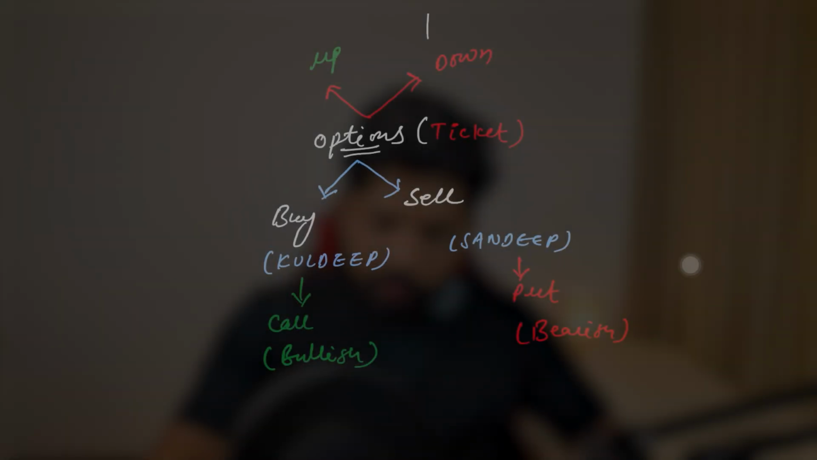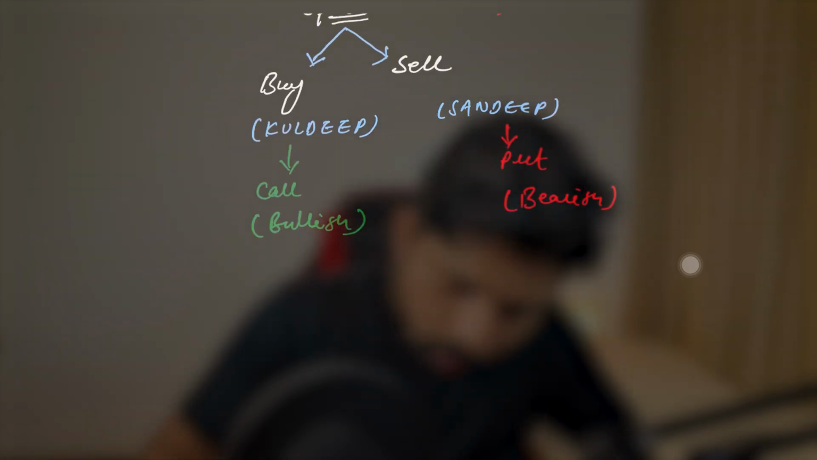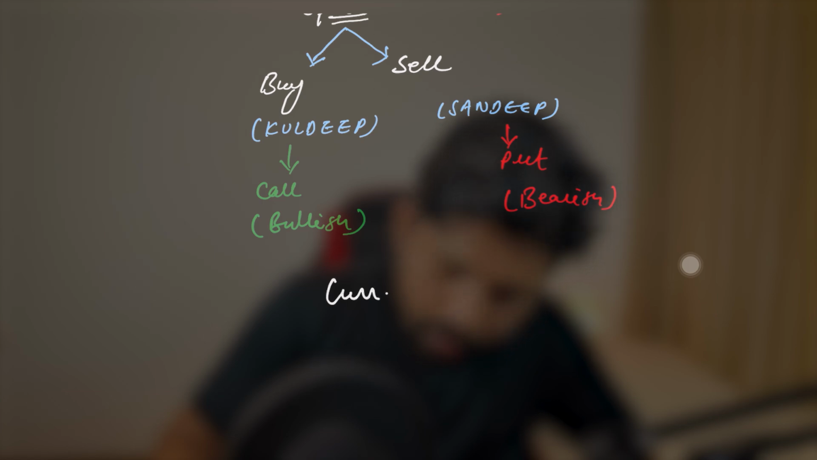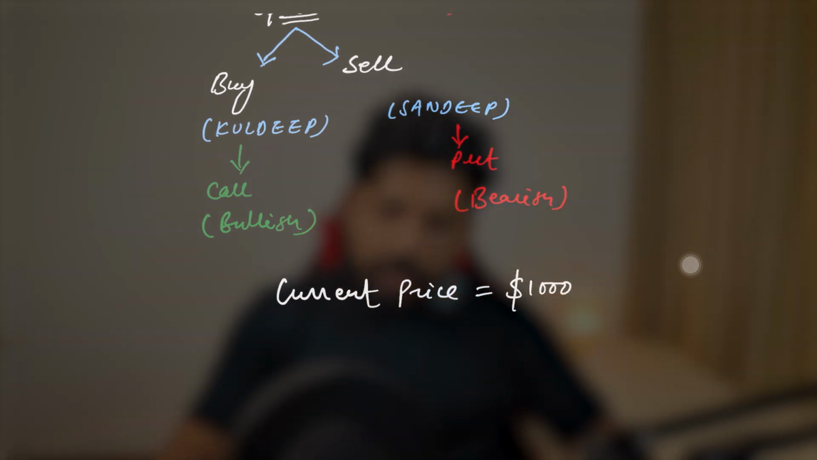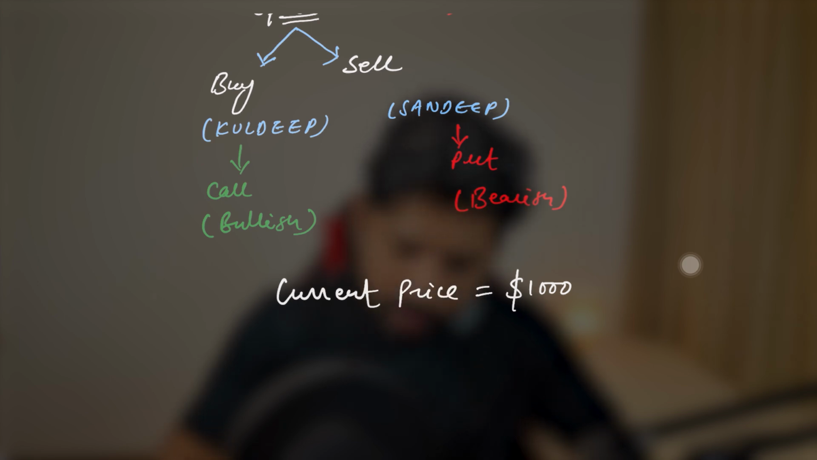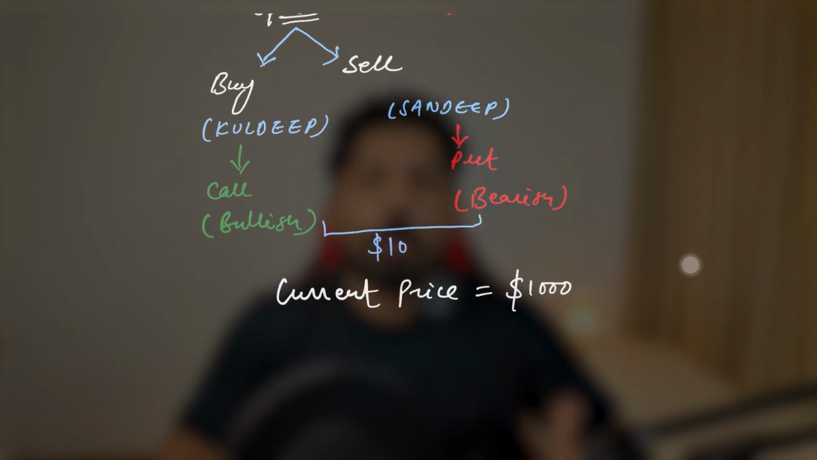Okay, now what can happen in this scenario? Okay, first thing, what will happen? Let's say the current price of the ticket is $1,000. I'll write it here. Current price is $1,000. I bought the call option, and to buy these options I have given a little bit of an amount. Let's say we both have given some amount. Let's say we gave $10, just to buy the option.